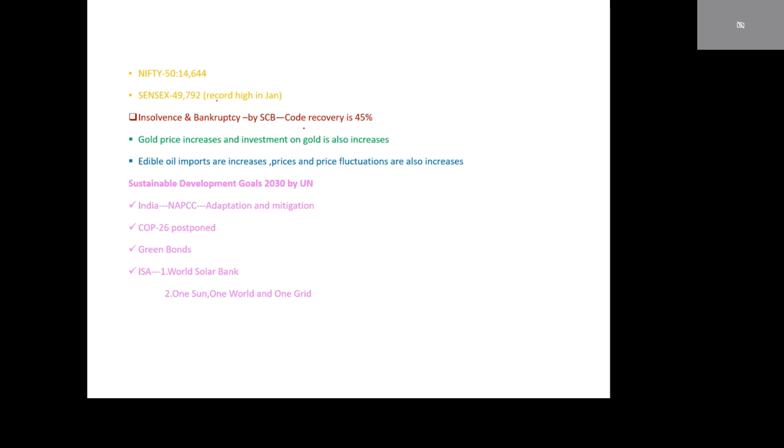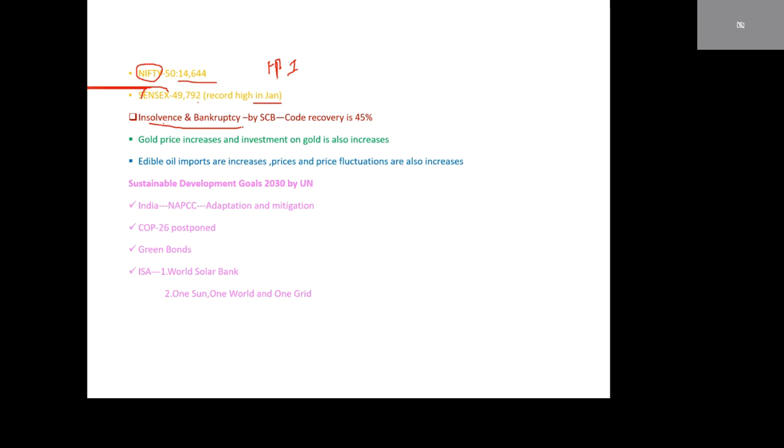Nifty and Sensex recorded high values in January. Nifty relates to the National Stock Exchange, and Sensex is related to the Bombay Stock Exchange. Both recorded high values in January because foreign portfolio investment inflows increased.